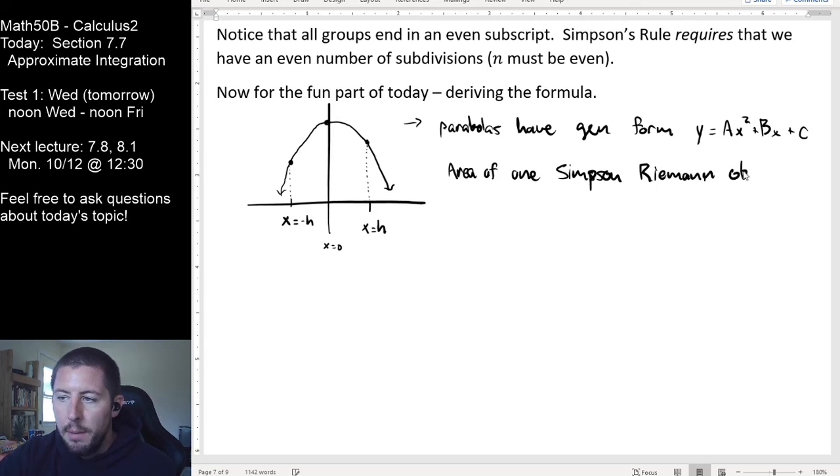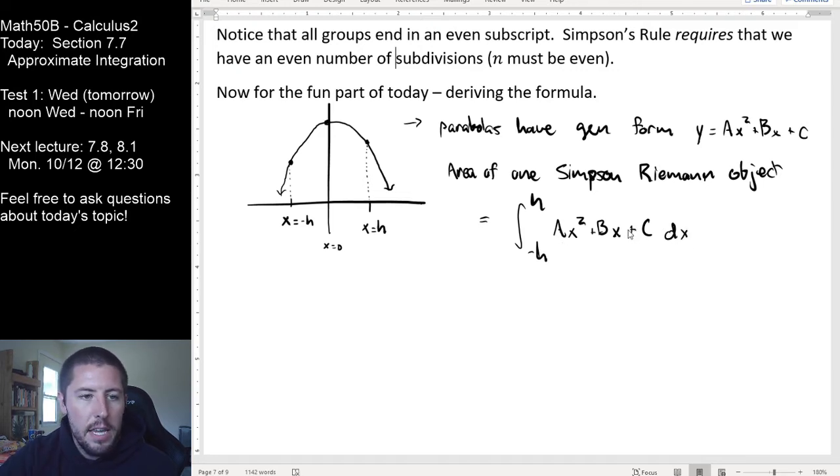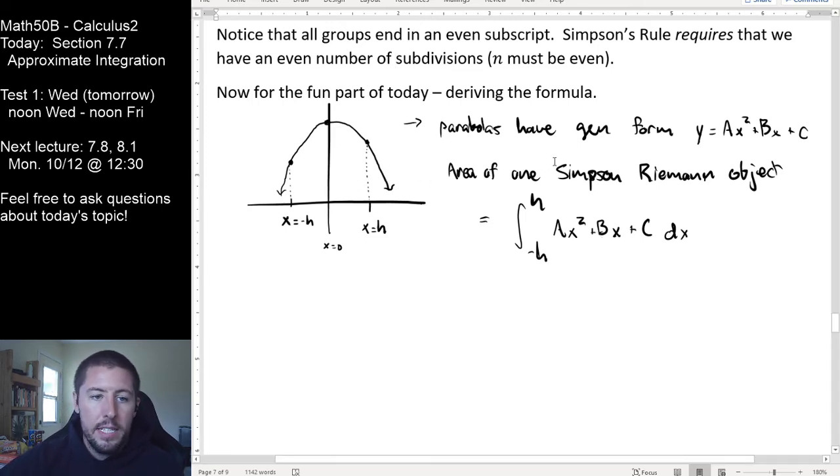One Simpson-Riemann object, right? The one little area estimate piece that we're accumulating right here should be the integral from negative h to h of ax squared plus bx plus c. So what we don't know though is what is a and what's b and what's c in this case, but we're going to get a little bit of help for that. So we're going to do this sort of in two pieces. First, let's do the integral and see what the most generic form is of our area, and then we want to rewrite the area because again, having this in terms of a, b, and c doesn't help me because what I don't want to have to do is literally come up with what parabola this is.